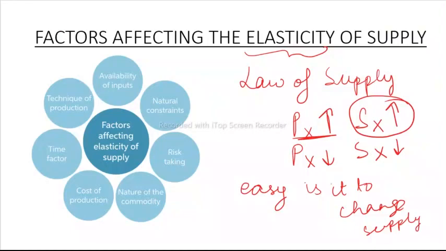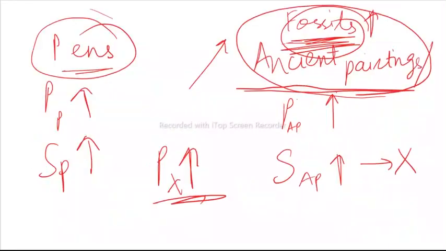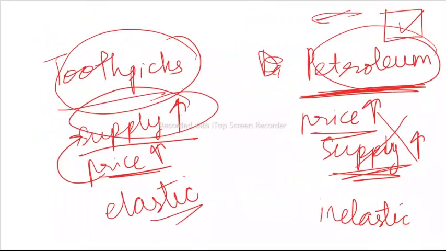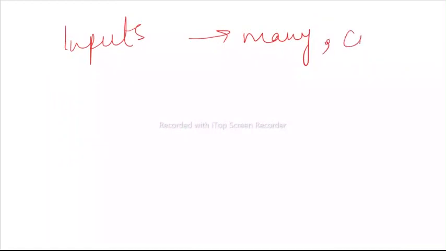The first factor is availability of inputs. What availability of inputs says is, the inputs that we use are drillers and mines and everything, right? These are all, and also laborers and so many things. Now what happens in case of inputs? If my inputs are many, and they are complex and they are difficult to set up, then supply will not increase easily, right?